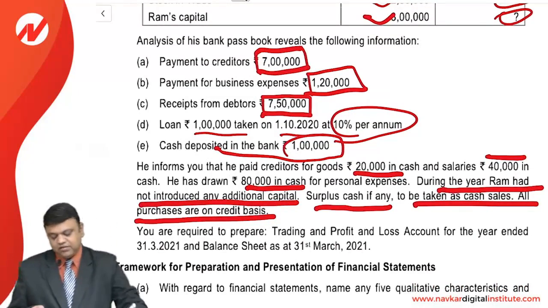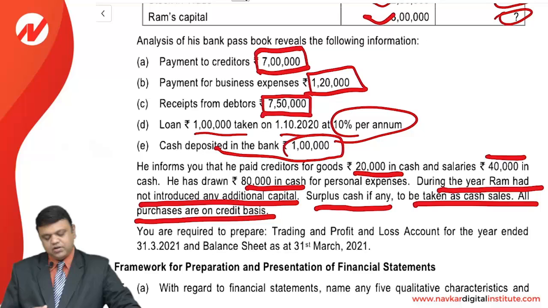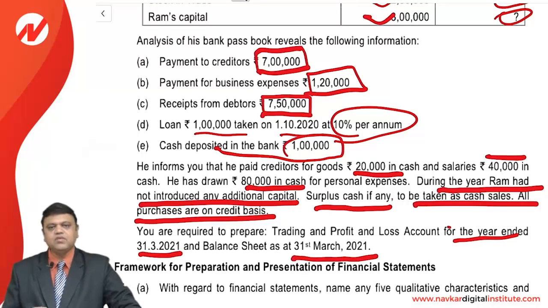These are the last lines, very important. During the year, Ram had not introduced any additional capital, so you cannot consider the difference amount as additional capital, and surplus cash, if any, is to be taken as cash sales. So the balance of the cash account will be considered as cash sales. All purchases are always made on a credit basis. What we need to calculate? We are required to calculate the trading and P&L account for the year ended 31st March 2021 and the balance sheet as at 31st March 2021.